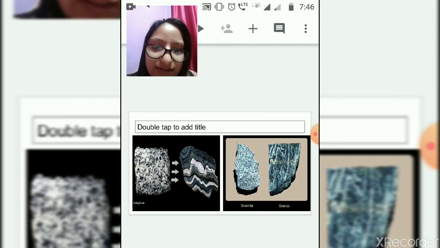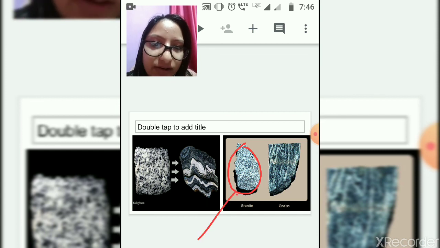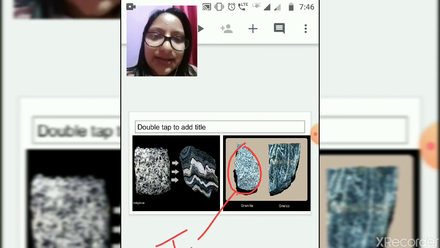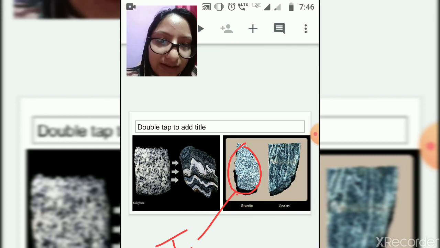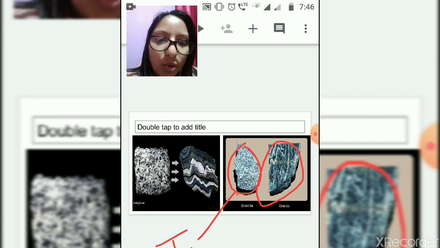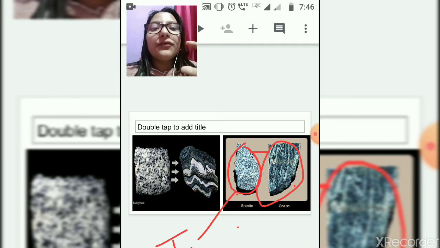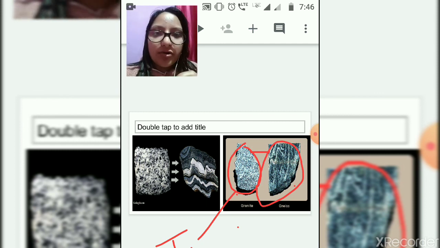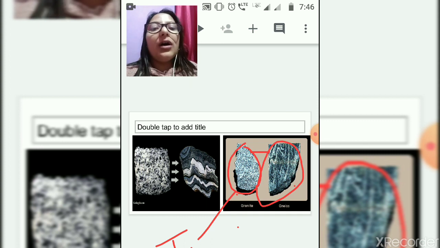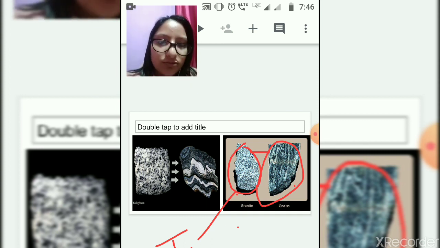See, this is granite. The granite is an igneous rock. Under the intense heat and pressure, this granite has been changed into gneiss. So gneiss is the metamorphosed or metamorphic form of granite. So the metamorphic rocks are nothing but the changed form of the primary rock, either igneous rock or sedimentary rock.